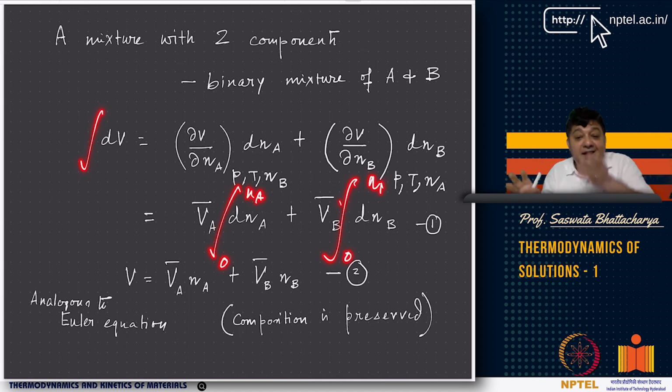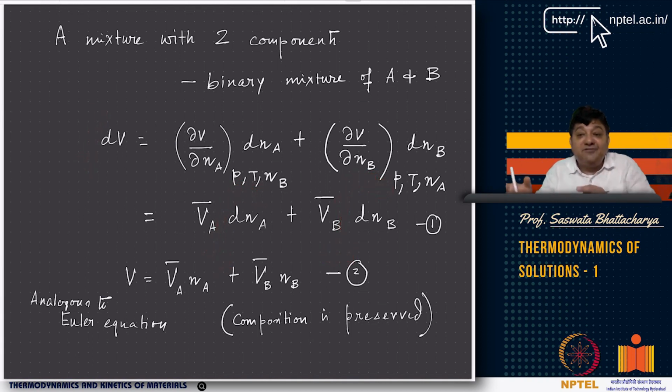But overall Na and Nb are fixed, so if I add more Na, I have to take out some Nb, right? So basically you can write that V equals V bar A Na plus V bar B Nb. This is exactly analogous to the Euler equation, which we wrote as U equals TS minus PV plus the sum of mu i Ni.